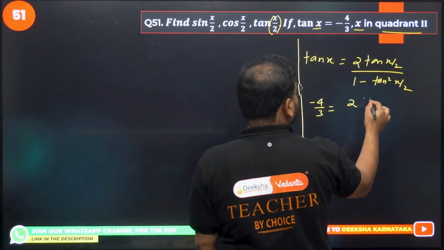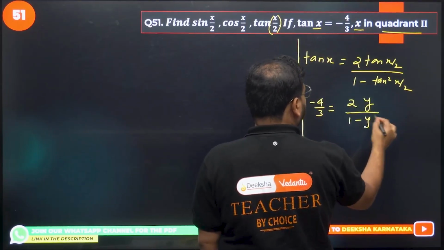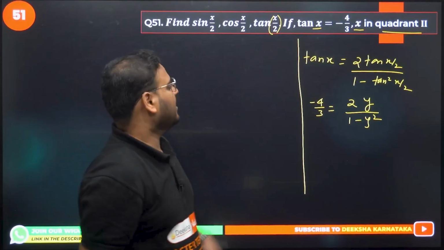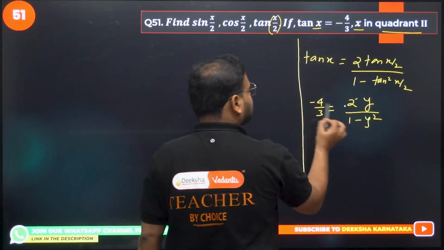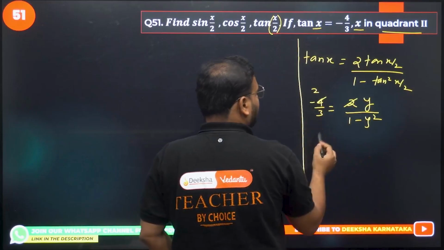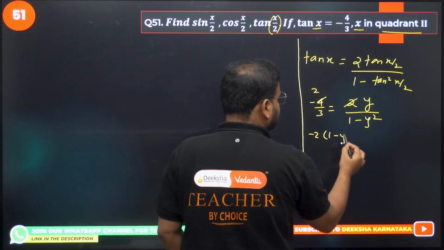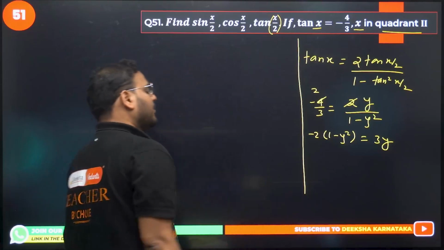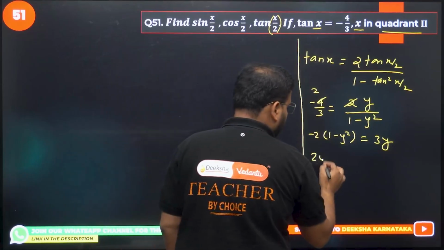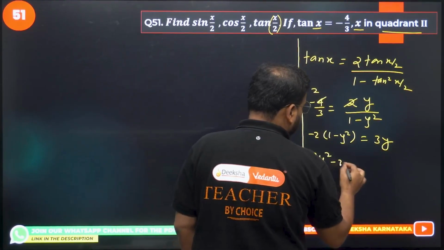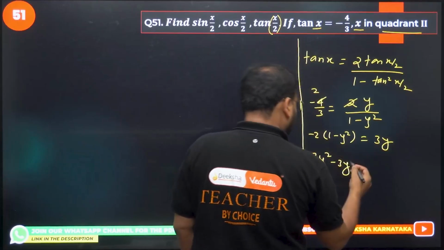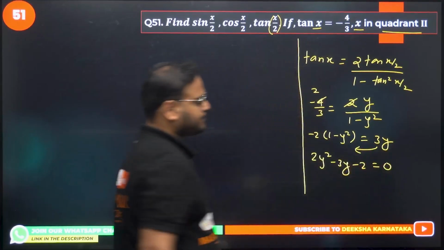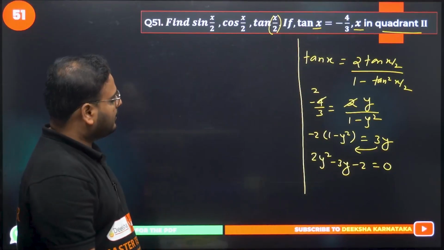And let's write this as 2y upon 1 minus y square. Why are you doing this, sir? To make a quadratic. Okay, and check here, this will cancel. Cross multiply now. Minus 2 times of 1 minus y square, and 3y. So this will give me 2y square minus 3y minus 2 equals to 0. I have moved this 3y on this side. Clear?